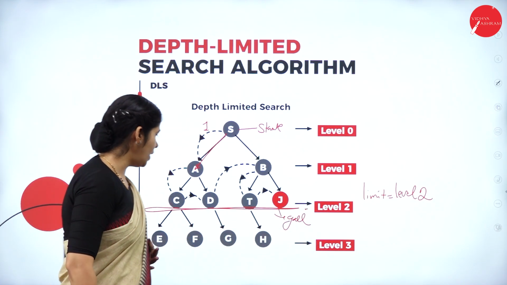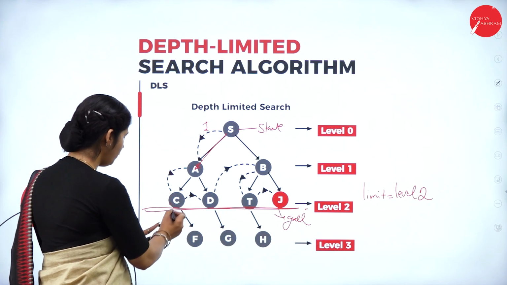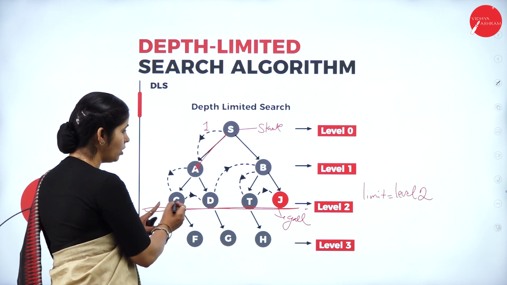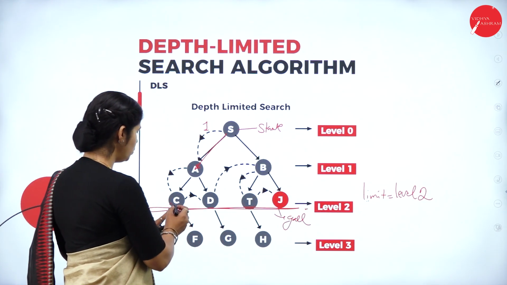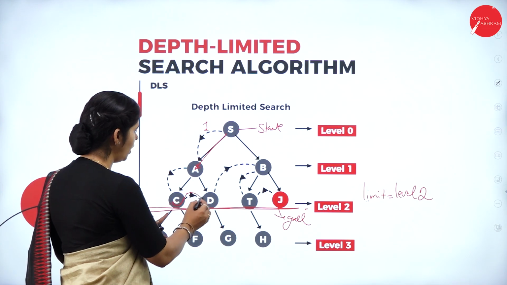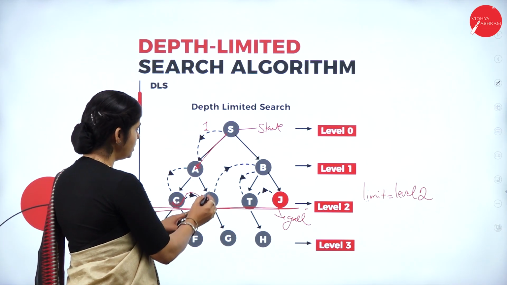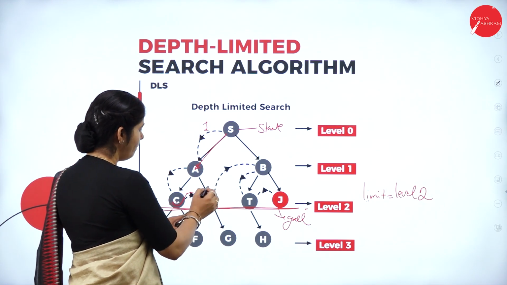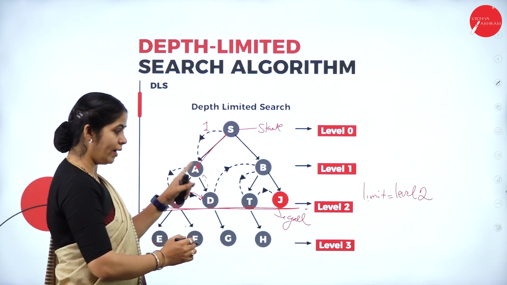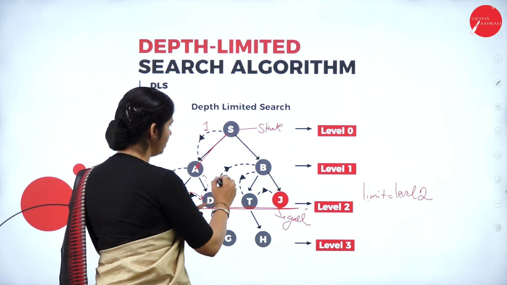So from here we stop; we don't go to E and F because we have limited the search to level 2. From here it will backtrack and go to D. Once it has gone to D, it will backtrack to A, because A is already visited and we are not putting A in the path.